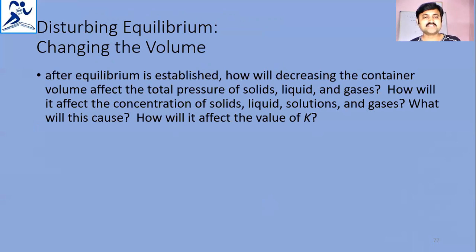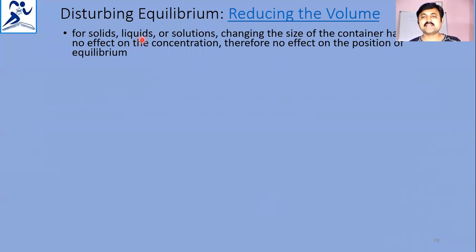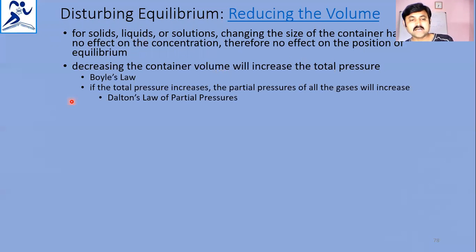For solids, liquids and solutions, changing the size of the container has no effect on the concentration. Therefore, there is no effect on the position of the equilibrium. Decreasing the container volume will increase the total pressure. According to Boyle's law, if the total pressure increases, the partial pressure of all the gases will increase.